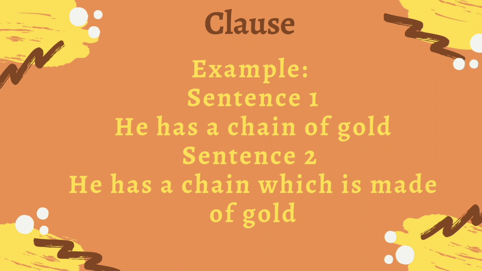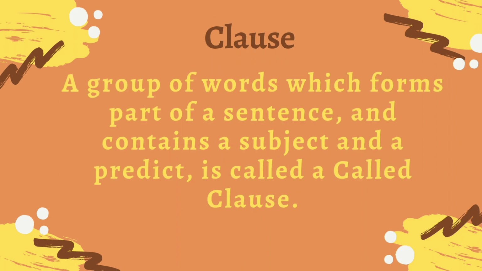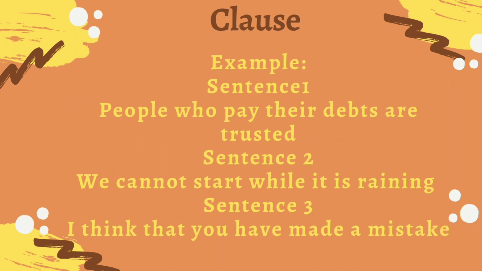Of gold in sentence 1 is a phrase, whereas in sentence 2, which is the subject, is made of gold is a predicate. Thus, a group of words which forms part of a sentence and contains a subject and a predicate is called a clause.